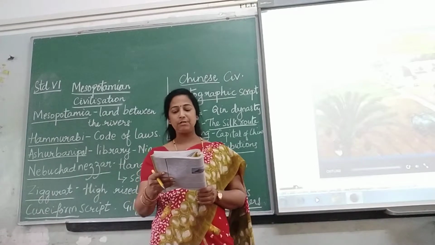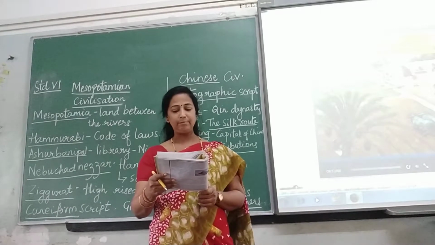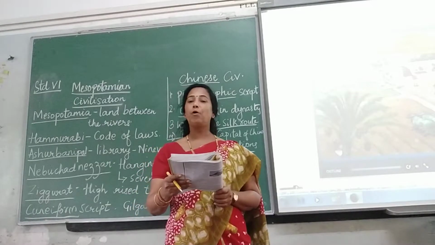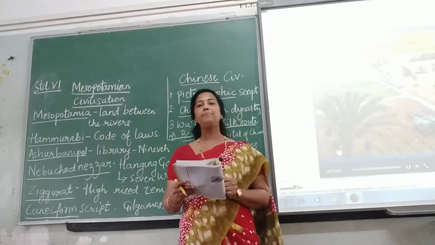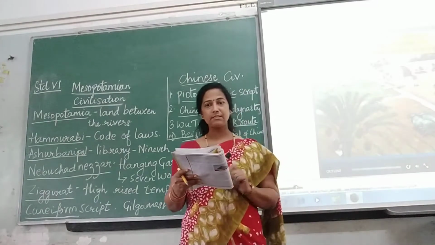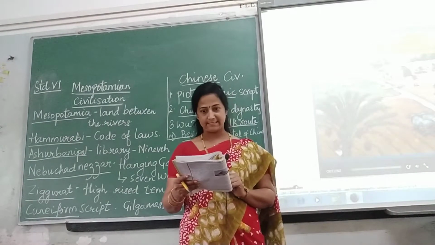Mesopotamian civilization flourished in the area that lies in a valley between the Tigris and Euphrates rivers in modern Iraq. So where is it located and where did it start from? In modern Iraq. On the banks of which rivers? On the banks of river Tigris and Euphrates.